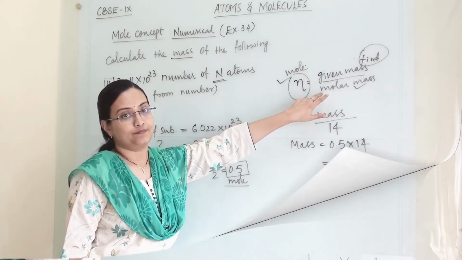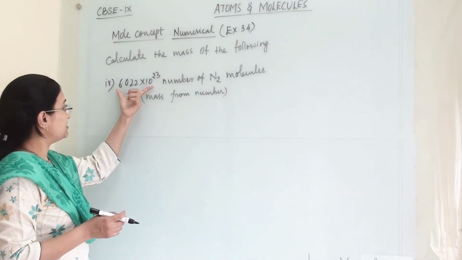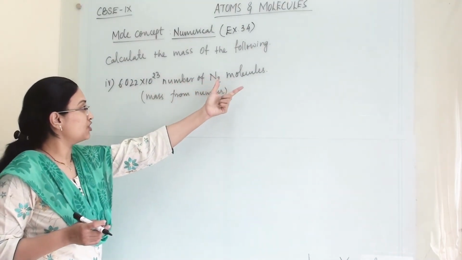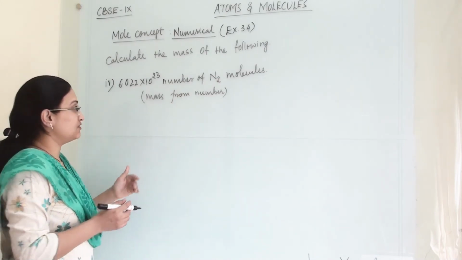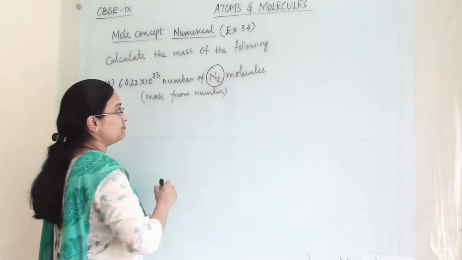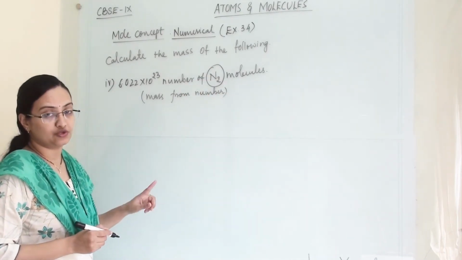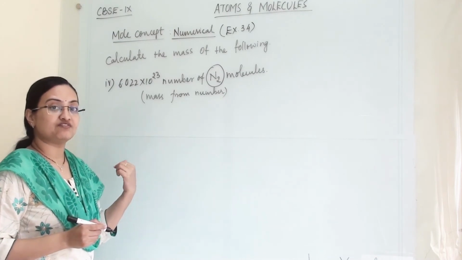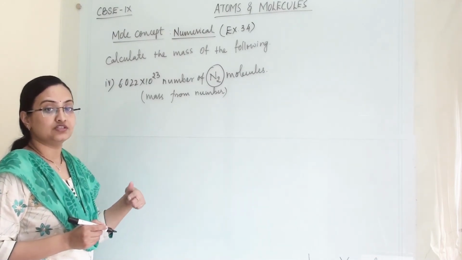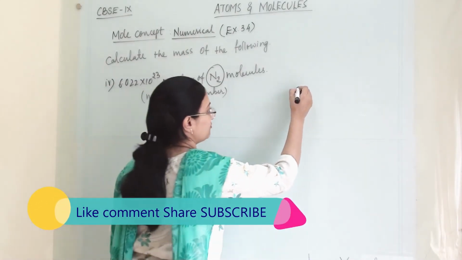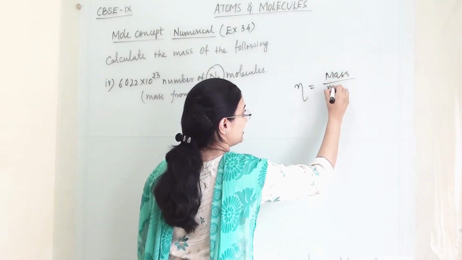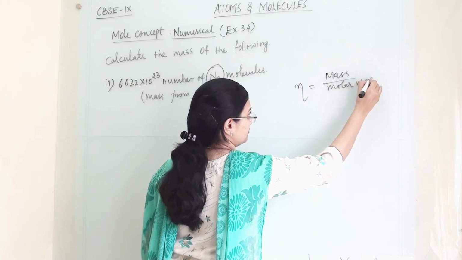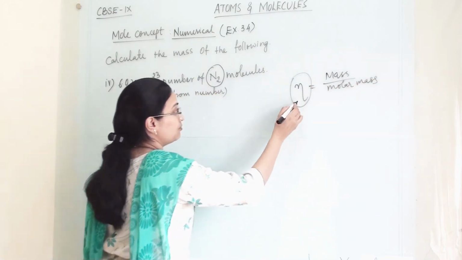Our next numerical is: from this many nitrogen molecules we have to find out the mass. It is the same as the previous one. Earlier it was nitrogen atom, now we have nitrogen molecule. So whatever atomic mass we took earlier, now we have to take the molecular weight. The process will remain the same. Our formula is N equals mass divided by molar mass. So first we are going to find out moles.